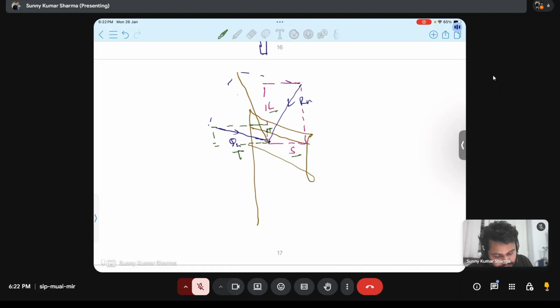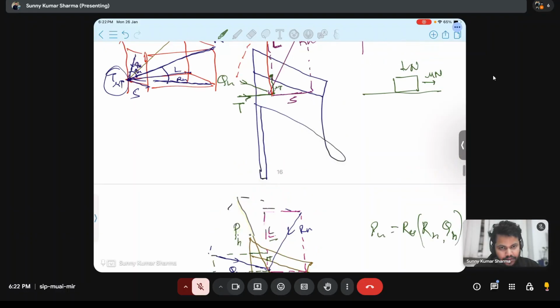And then whatever will be the resultant of this QH and RH, that will be pH. The resultant pH is the resultant of which two forces? RH and QH. So what is pH? pH is the horizontal component of pull.